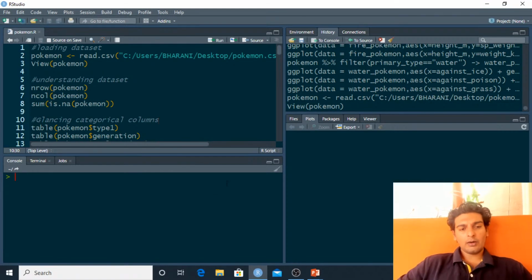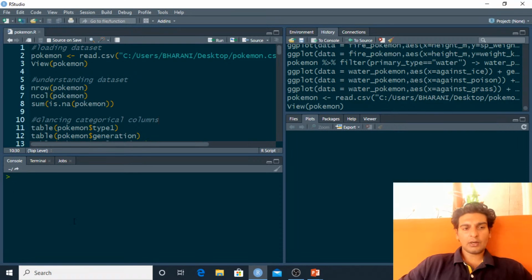We'll be performing all of these analytics techniques in RStudio. I hope you are comfortable with the R language, and if you are not, I'll try my best to make things as clear as possible. You can keep posting your questions in the chat, and I'll take them as and when possible. Now, our first task would be to load this dataset.